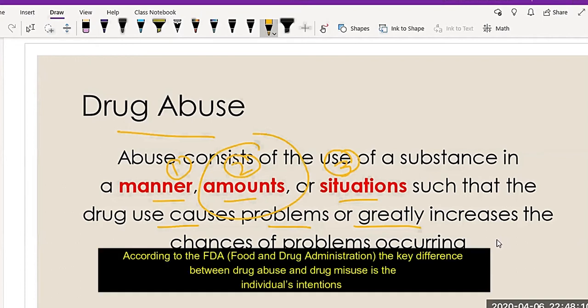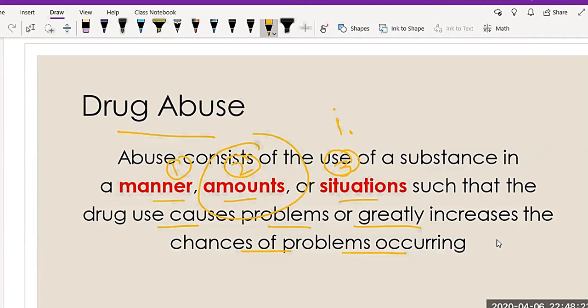According to the FDA, the Food and Drug Administration, the key difference between drug abuse and drug misuse is the individual intention when taking the drug. So the main difference between both of them is the intention of taking the drug.